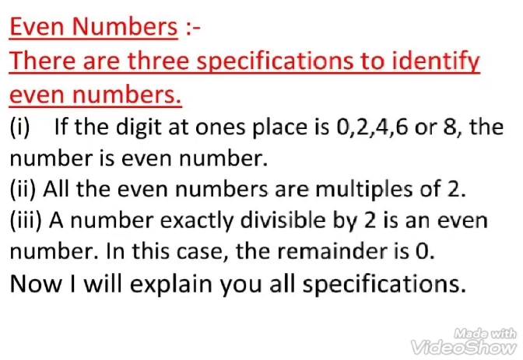Second, all the even numbers are multiples of 2.